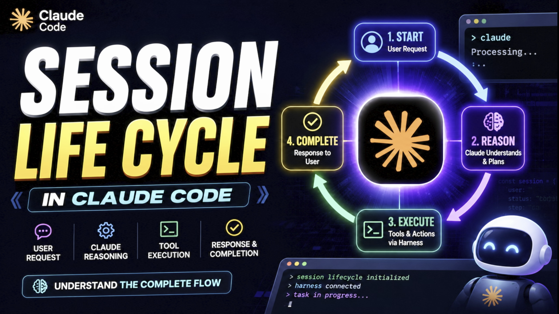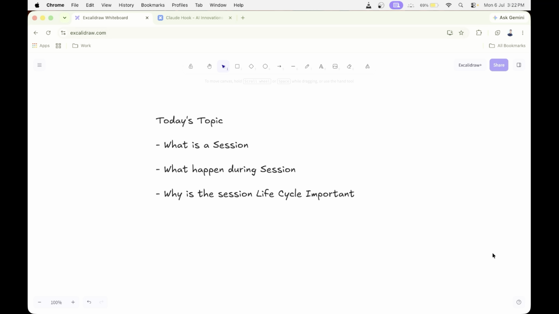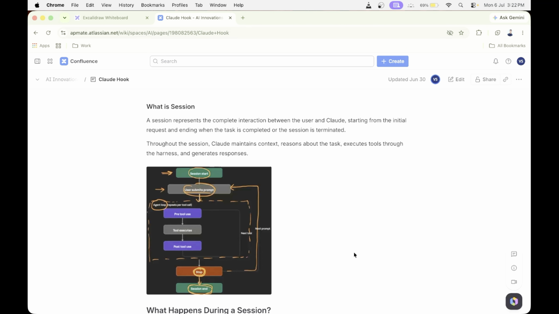In the previous video, we learned about the agent loop. In today's video, we will cover what a session is, what happens during a session, and why the session life cycle is important. First, let's understand what a session is. A session represents the complete interaction between the user and Claude. It begins the moment you send your first request and continues until Claude completes the task or the session ends.